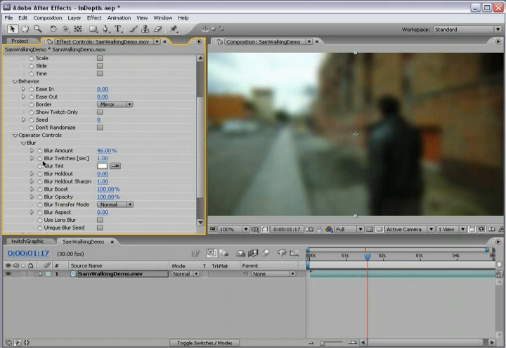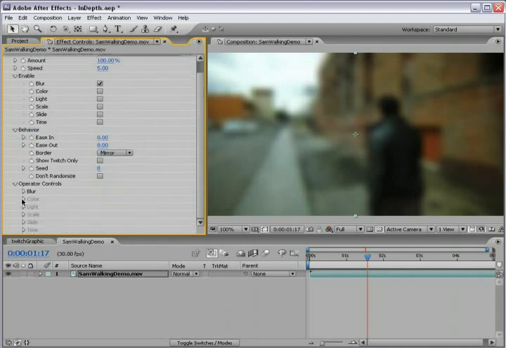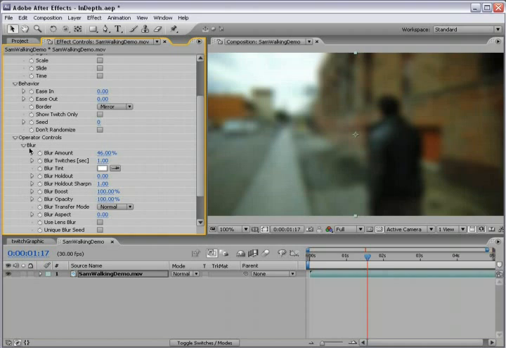We can also set blur twitches per second for the individual operator of the blur. So say you want your blur to be 2 times per second, you want your light to be 4 times per second.